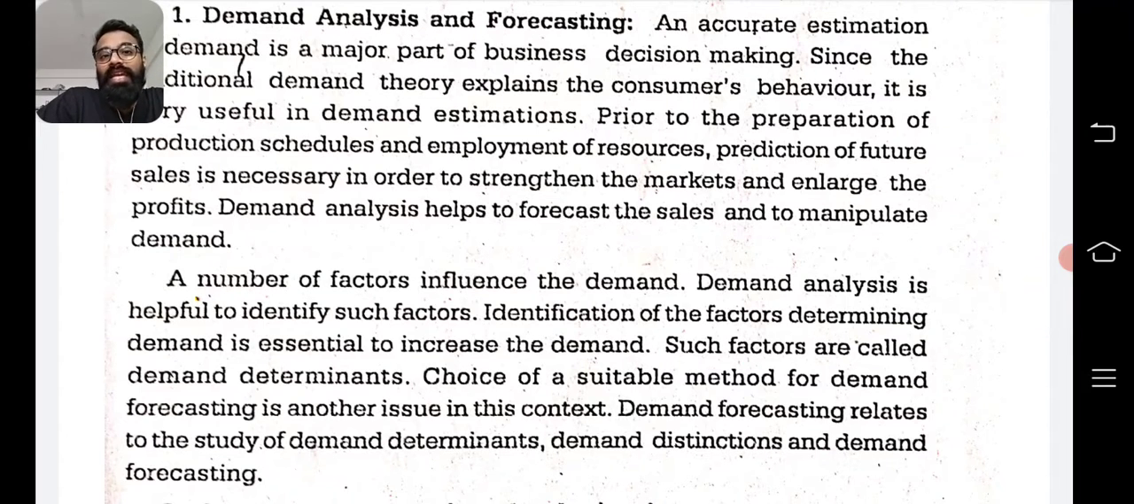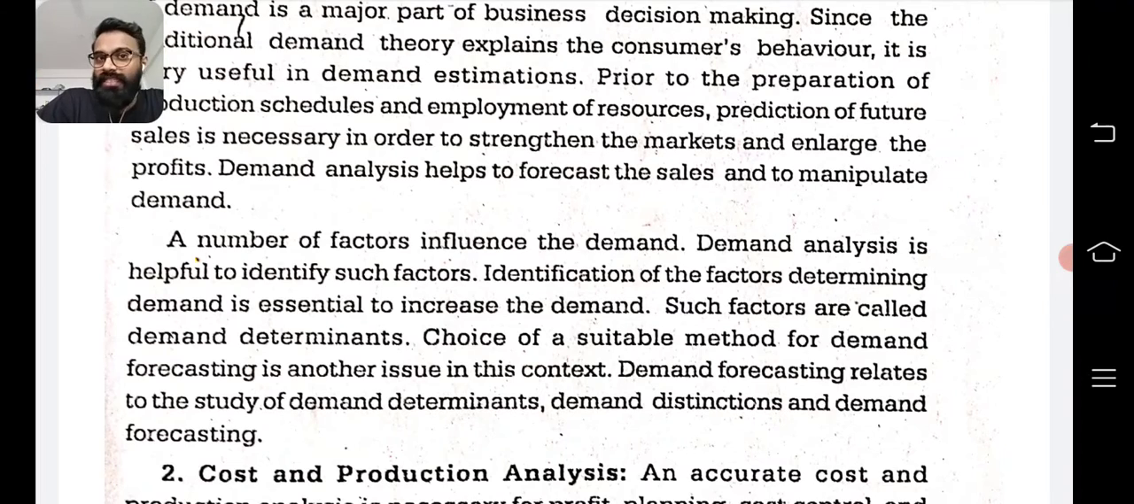Demand analysis helps to forecast the sales and to manipulate demand and to change the demand as and when it is required. A number of factors influence the demand. Demand analysis is helpful to identify such factors. Identification of factors determining demand is essential to increase the demand. Such factors are called demand determinants. We have studied this in the previous economics class also. What are demand determinants? Something that affects the demand is a demand determinant.